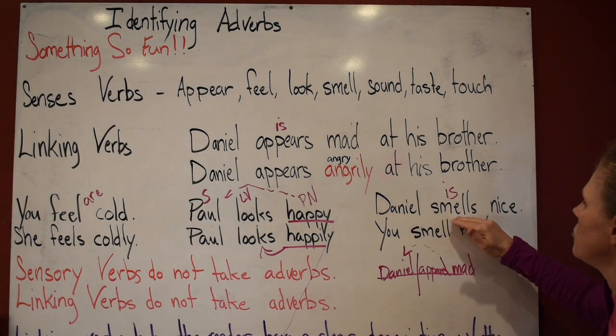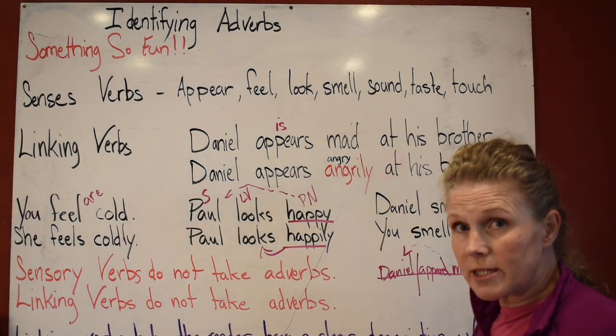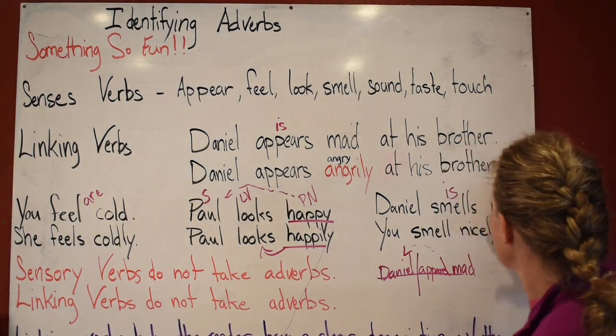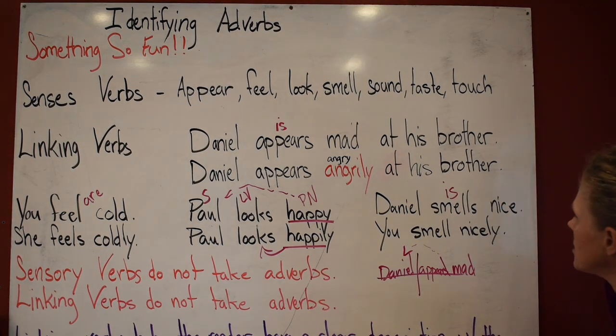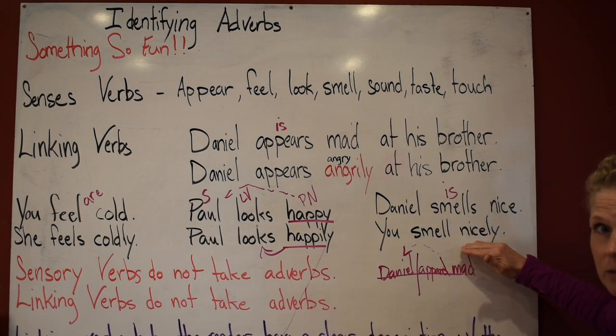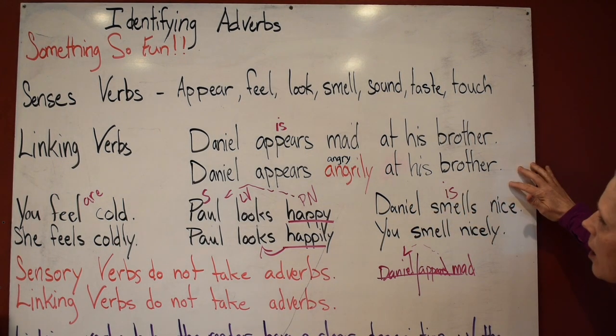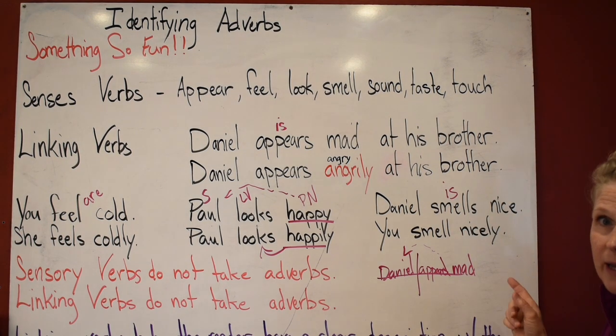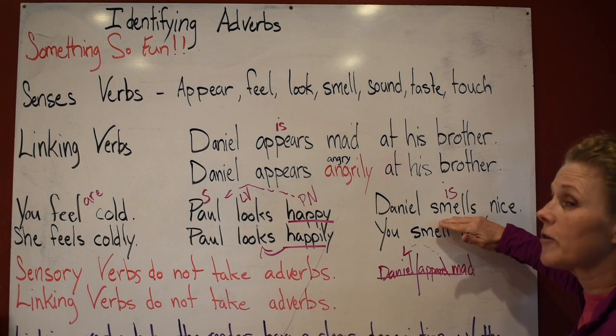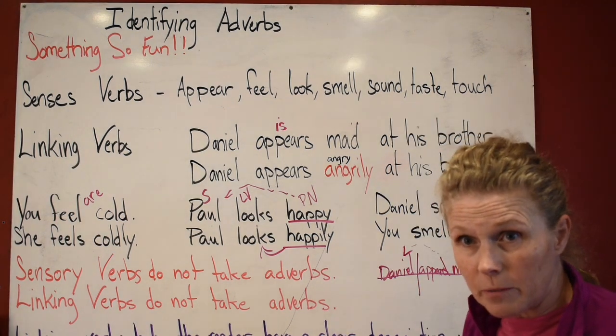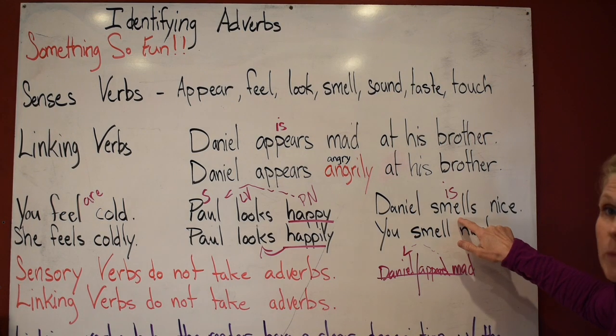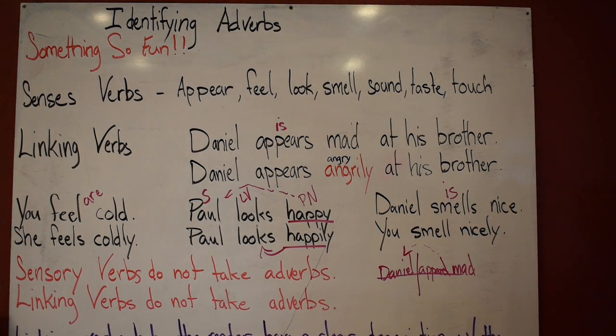That's why it's so important that you know you can replace it with your auxiliary verb, the form of "be," and see if it actually works. But "you smell nicely," you can't do that. So make sure that you are putting your verb correctly. If you know it's a linking verb, you're not going to follow it with an adverb. Now that doesn't mean you can't have them further down describing something else, but not when it's acting as the predicate adjective. Does that make sense?